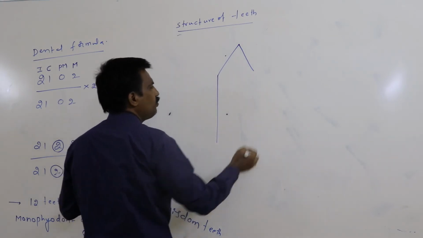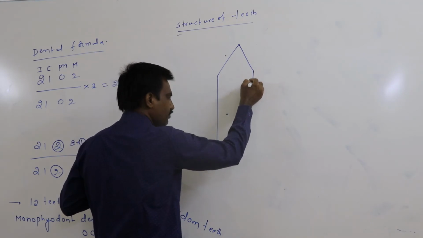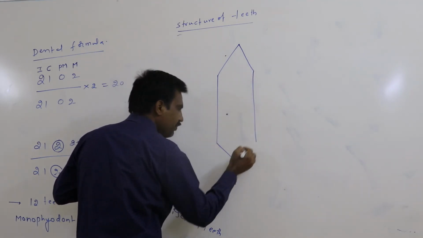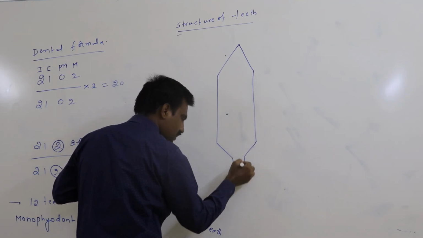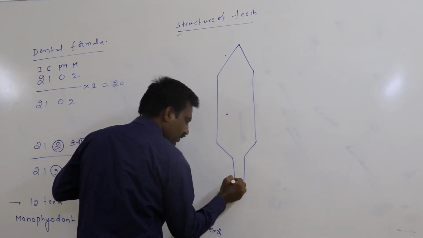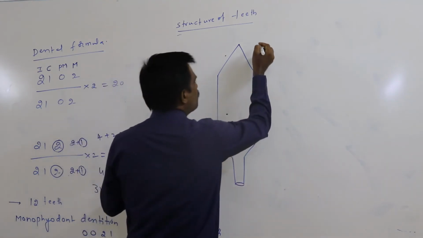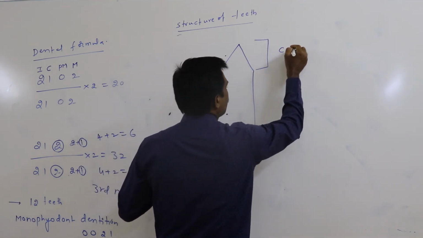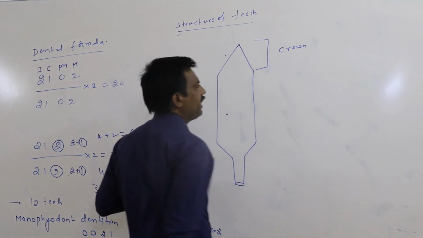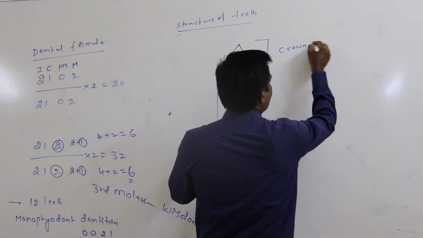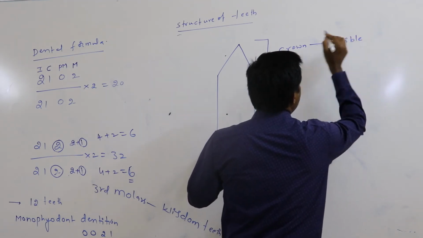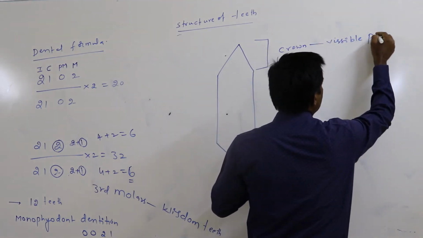three principal portions appear. What are the three principal portions? The first portion is said to be the crown. This is the visible portion. This is the white colored visible part.